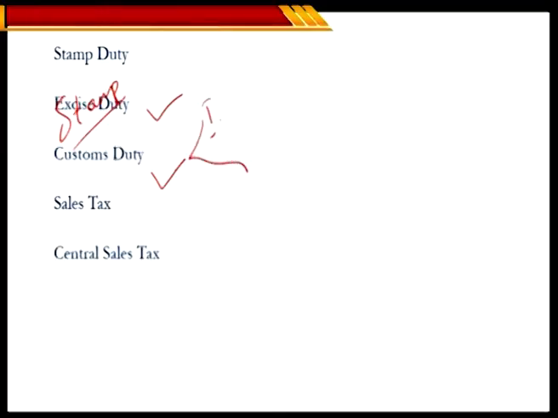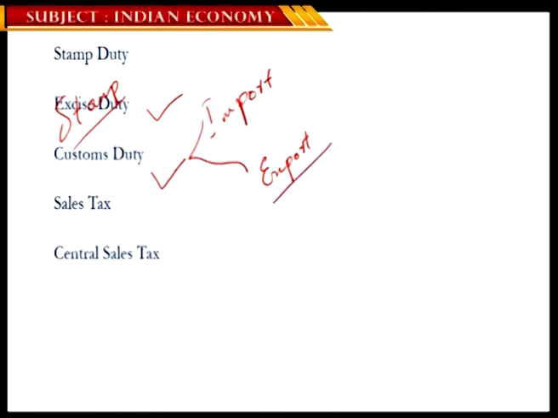And then coming to the excise duty, it's the tax levied upon the goods that have been produced and traded in this country. And then coming to customs duty. Customs duty includes both import and export duty. So the tax levied upon the goods that are being imported from abroad and the tax levied upon the goods that we export abroad is what we call customs duty.